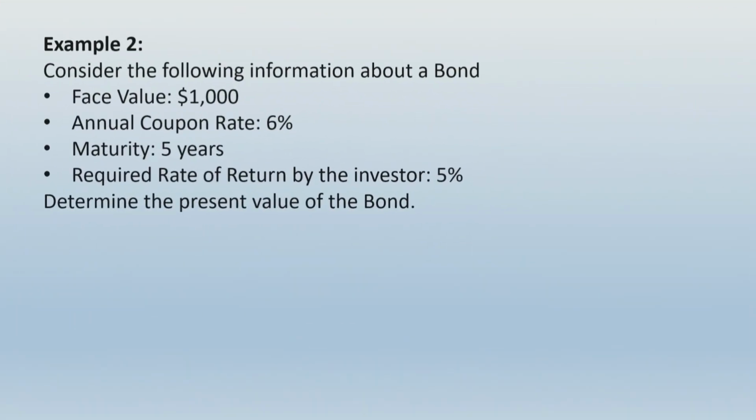Now this example, that is example 2, says: consider the following information about a bond: face value $1000, annual coupon rate 6%, maturity 5 years, required rate of return by the investor is 5%. Determine the present value of the bond.